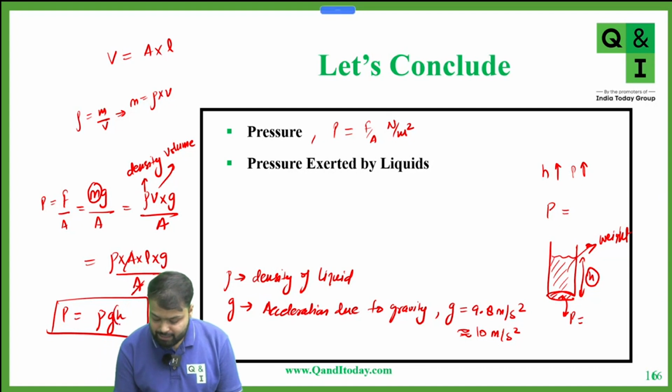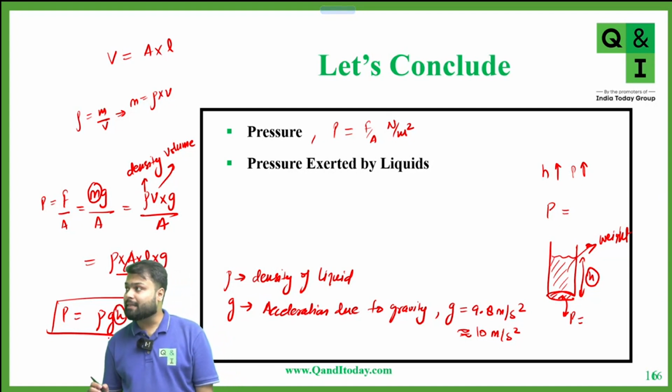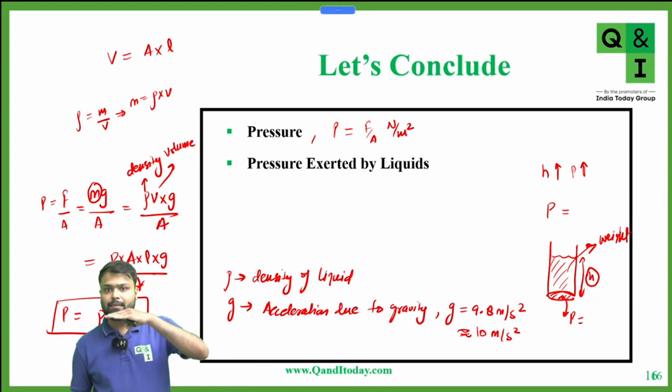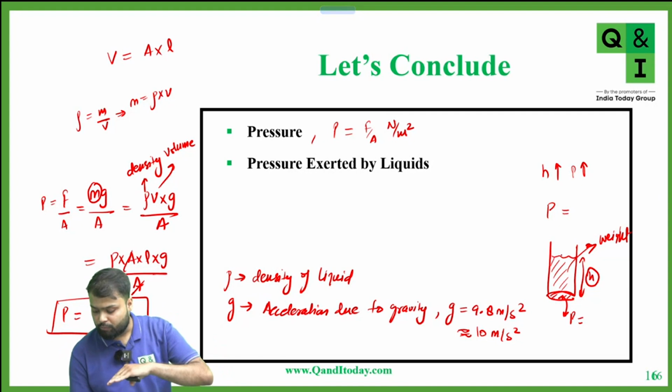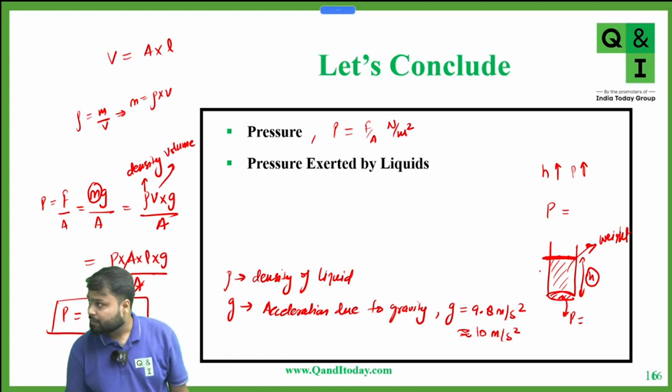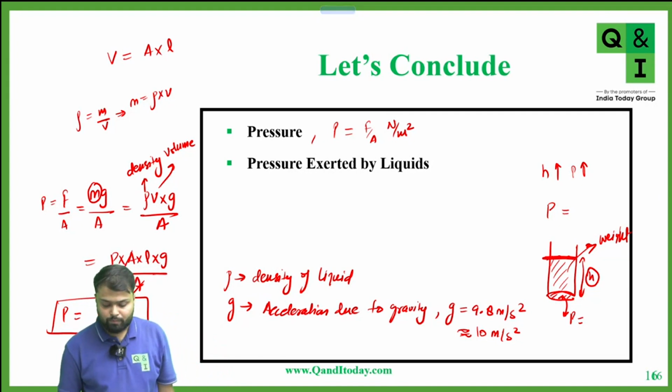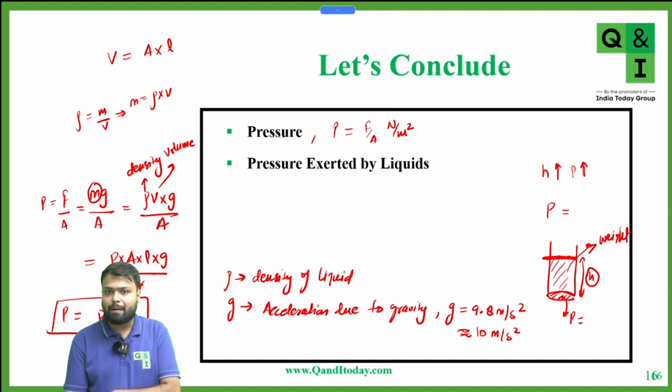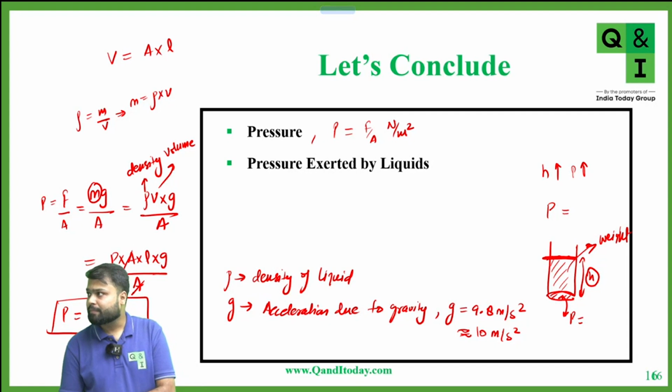And what is H? H is the depth from the top surface of the water. Any doubt? Can you now calculate the amount of pressure by liquid? What is the formula?